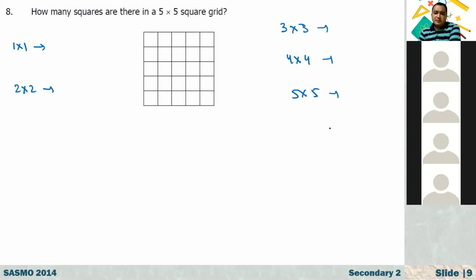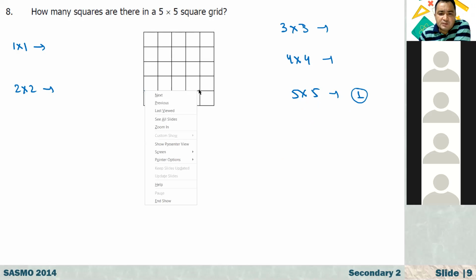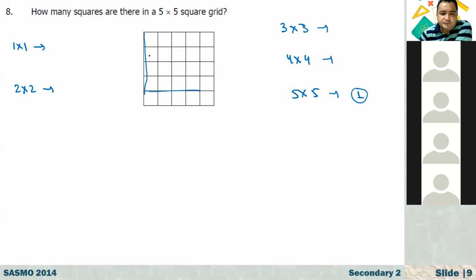Now if I start with the biggest one, how many 5 by 5 squares do we have? We have only one. And how about 4 by 4? From this point until this point, we have one. And also from this point, if I continue, I'm drawing from here, that is the first one.